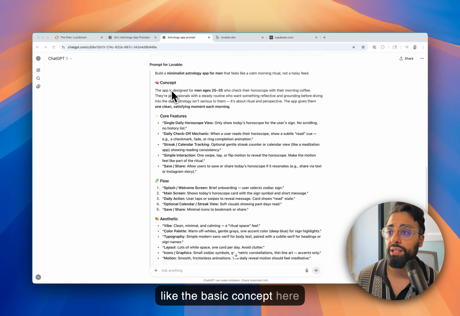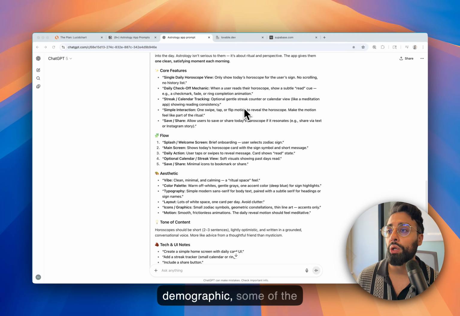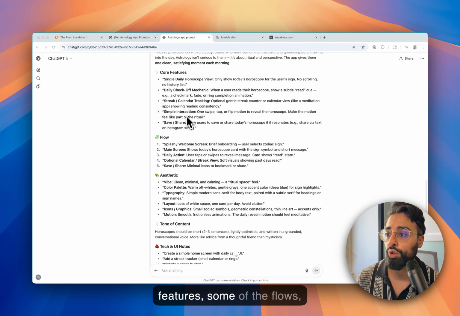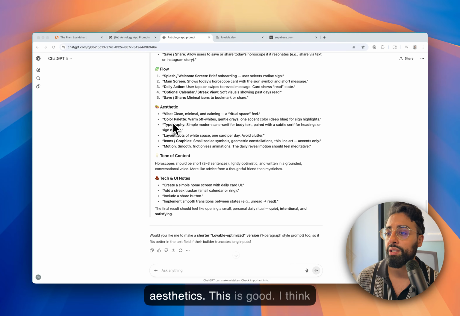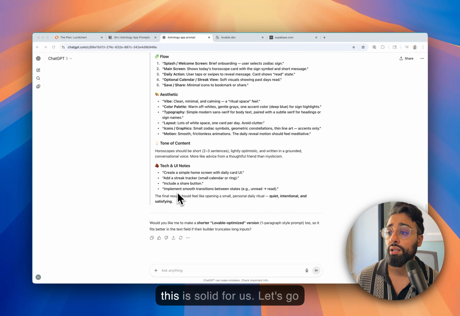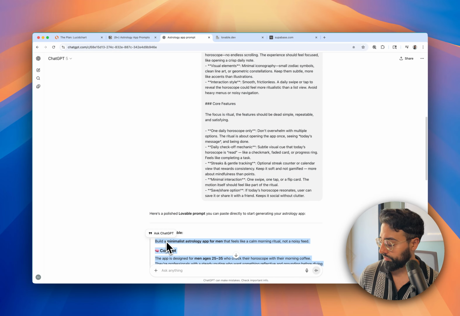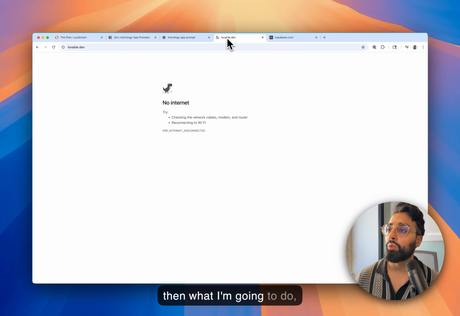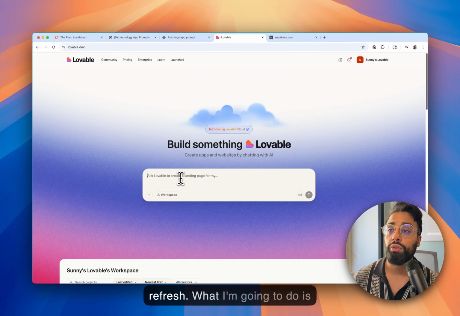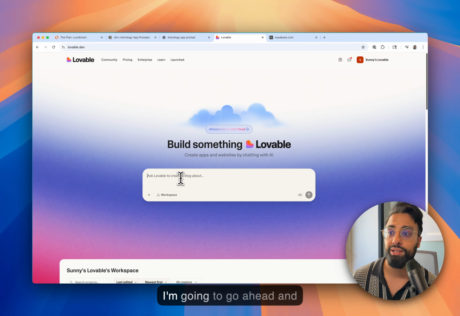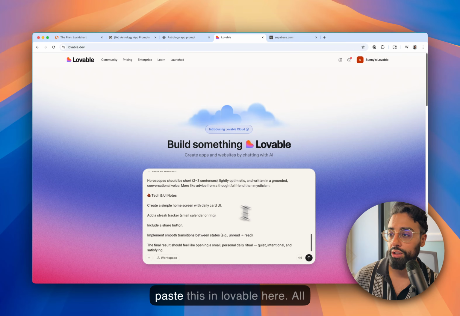So we have the basic concept here, talks about our target demographic, some of the features, some of the flows, aesthetics. This is good. I think this is solid for us. Let's go ahead and copy this. And then what I'm going to do, let me go ahead and refresh. What I'm going to do is paste this in Lovable here.